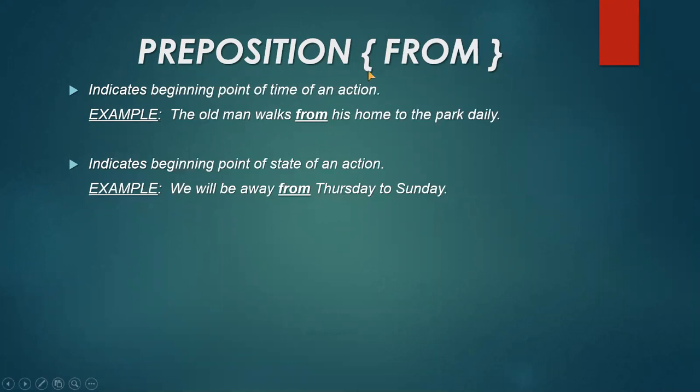Now I come to another preposition, that is "from". It indicates the beginning point of time of an action. It means whenever an action has been done and "from" is the preposition, it shows the beginning point of that action. For example, the old man walks from his home to the park daily. You can see that the example is showing the action, that is the walking of the old man, and he starts his walk from his home to the park daily. That means the action's beginning point is home, and it has been mentioned by the preposition "from", which shows the relation between the walk of the old man and his home.